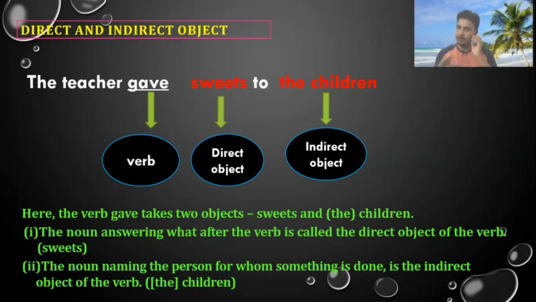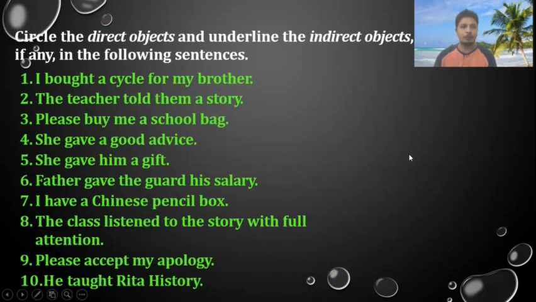Now, when we see the sentence, the teacher gave. What did the teacher give? Sweets. Sweets becomes the direct object. For whom did the teacher give? To the children. The children become the indirect object. Right? So let's move further.